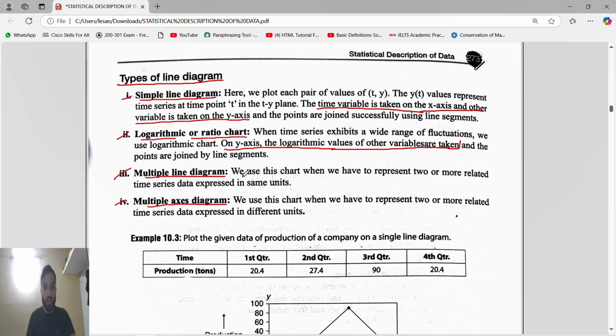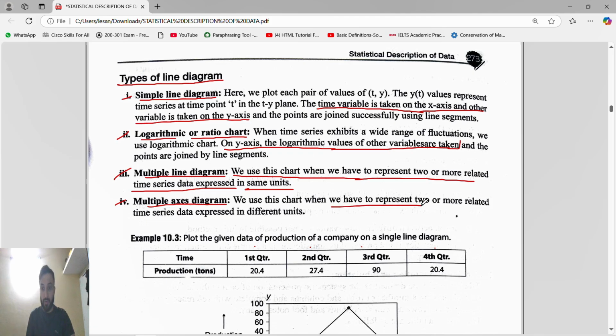We use this chart when we have to represent two or more related time series data expressed in the same unit, so multiple line diagram.